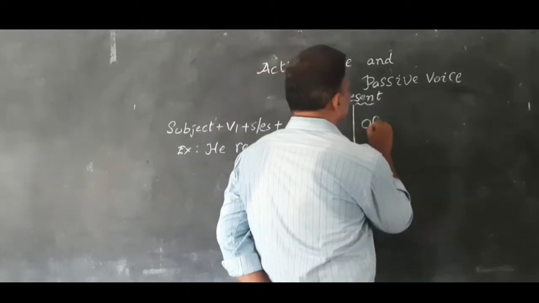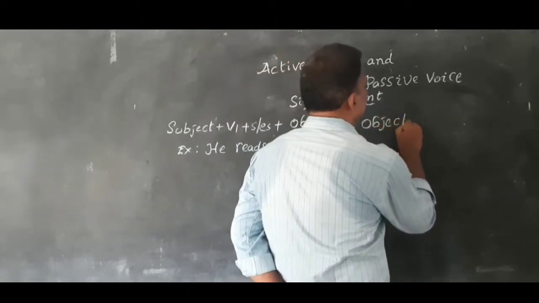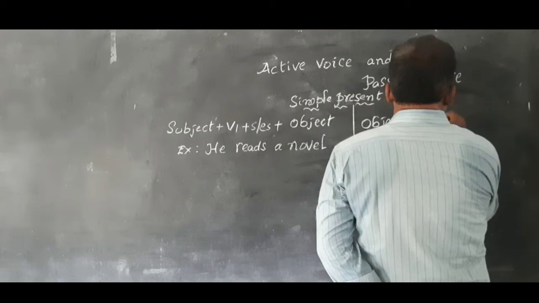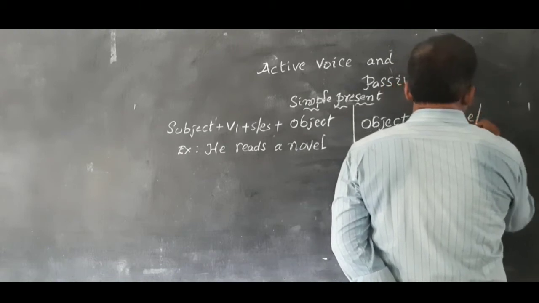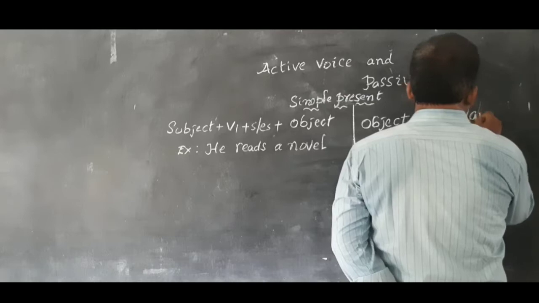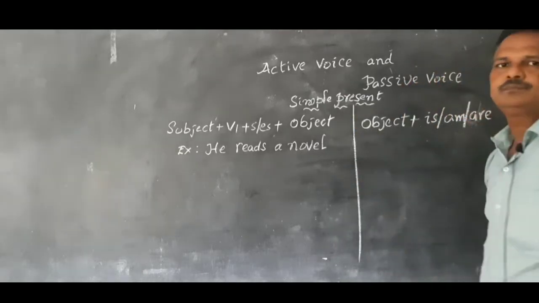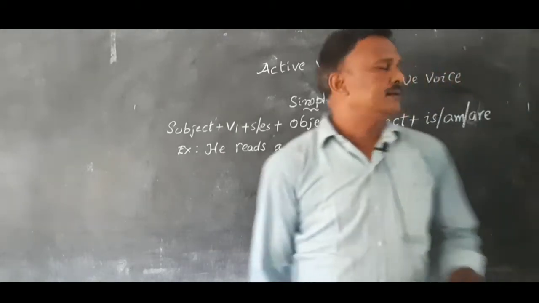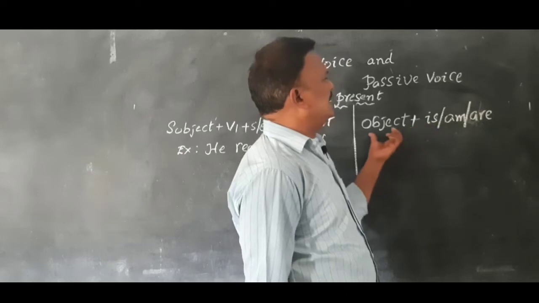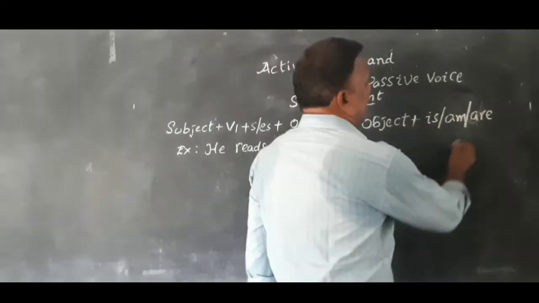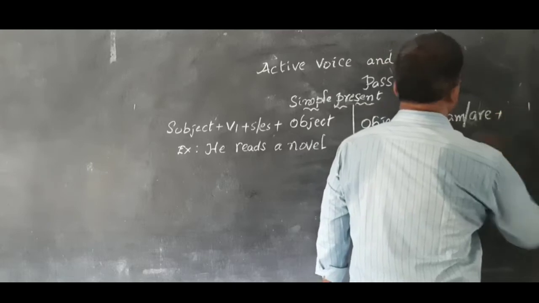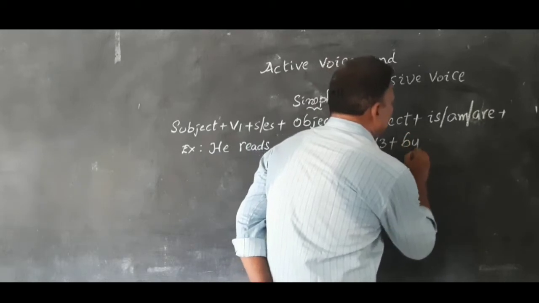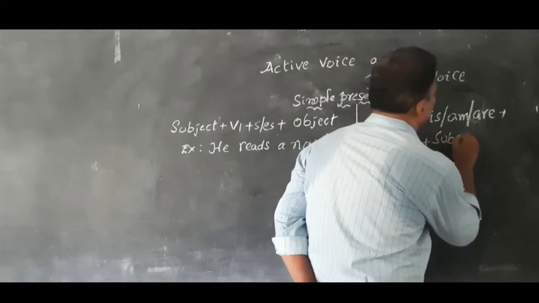Here first it will be object plus is or am or are. Why? Because it is in present, and is is for singular, am is for when the subject is I, and are is for plural, plus V3. After that, by will come, by plus subject.